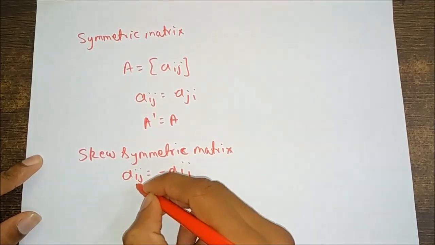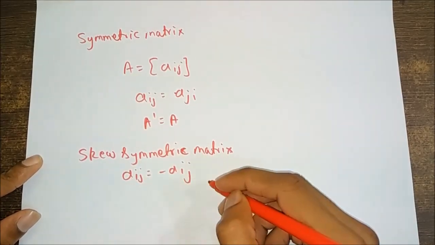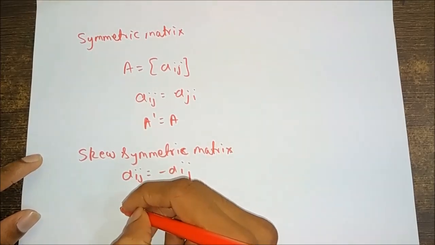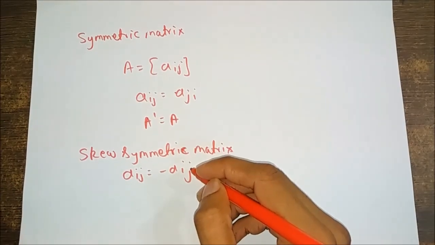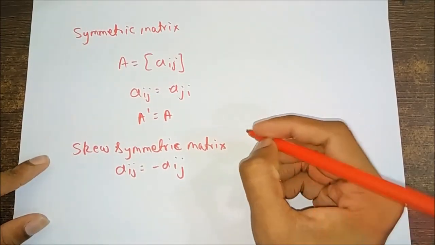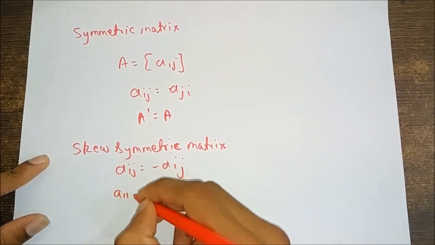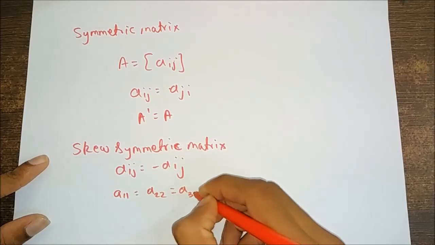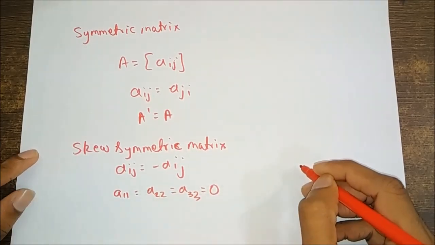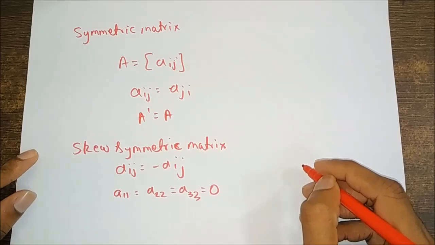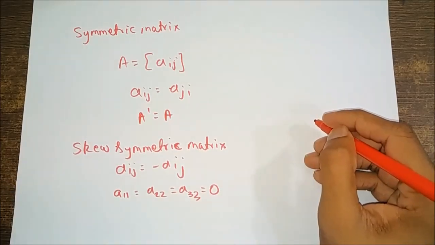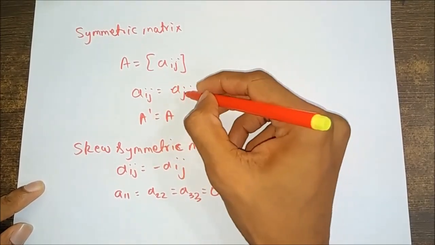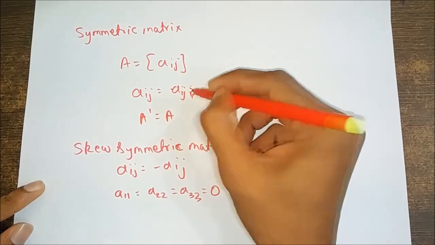Since A of ij is equal to minus of A of ij for the diagonal, therefore A of 11 is equal to A of 22, A of 33, which is equal to 0. Thus, the diagonal elements of a skew symmetric matrix are 0.